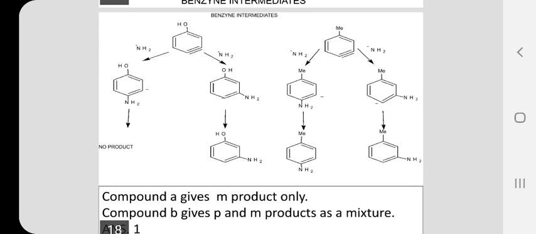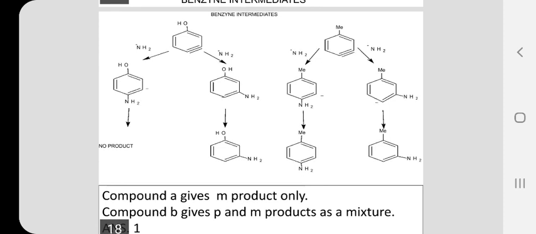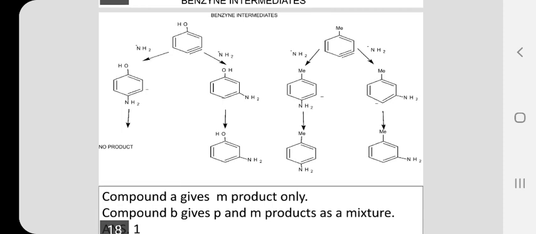Coming to the next example, namely bromotoluene, it gives you a benzyne intermediate where methyl group is the substituent. If it is treated with liquid ammonia and sodamide, then if the attack is at the para position, you are getting an intermediate with a negative charge at position number 3. The methyl group is weak when compared to a hydroxyl group. So, it is not able to stabilize as well as destabilize the negative charge on position number 3. You are getting a para-aminotoluene as the product from this intermediate.